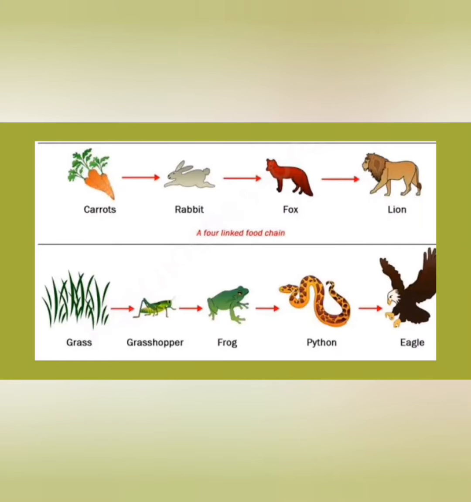Mainly these food chains, a few will be a 4 link chain, a few will be a 5 link chain. If you take this first example, carrot is the producer, eaten by rabbit, the primary consumer, and the secondary consumer is fox, tertiary is lion. In the second one, grass is eaten by grasshopper, then frog, then snake, and python or eagle. It is eaten by eagle. So it may be a 4 or 5 link food chain also.